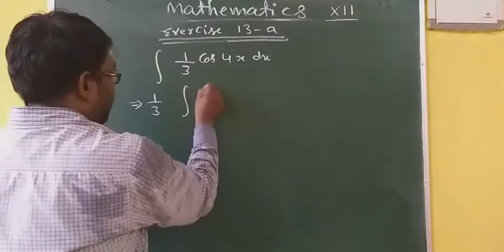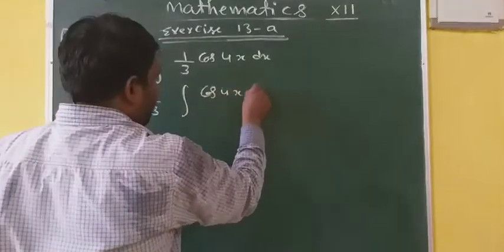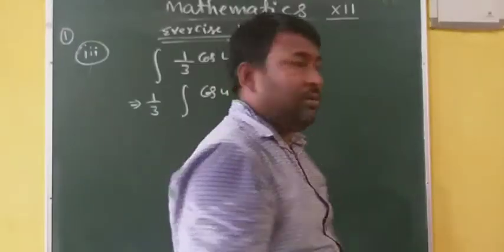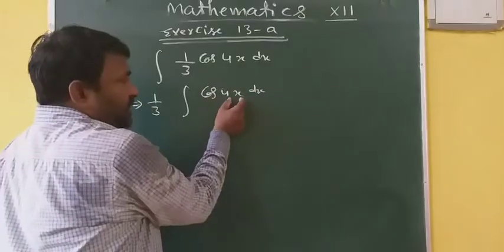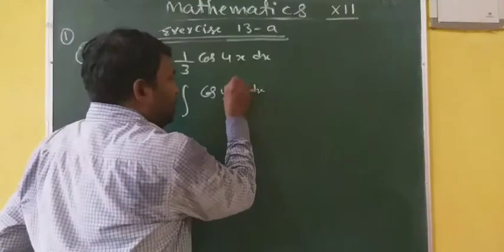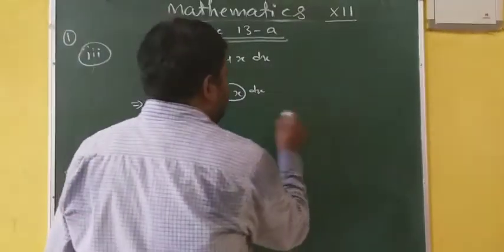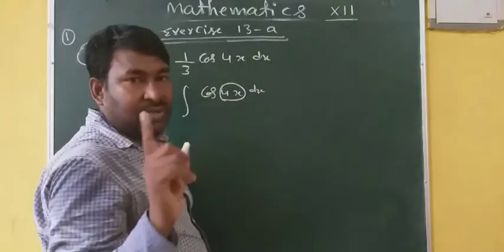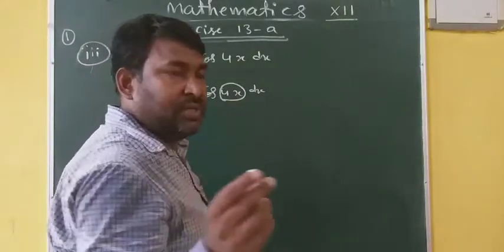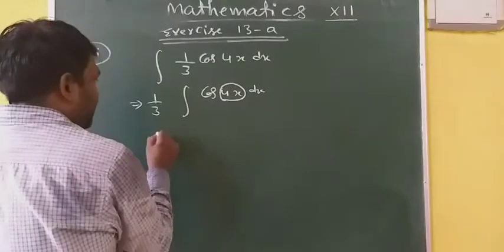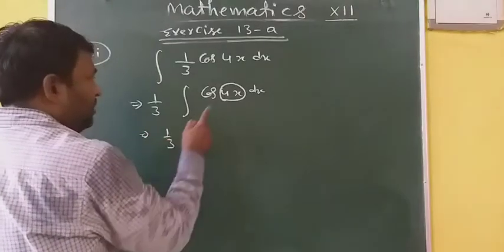Integration of cos 4x dx: think, can you apply the formula for cos x? Of course, since the differentiation of 4x is a constant quantity, you can consider it as x. That's why 1 by 3 is outside.